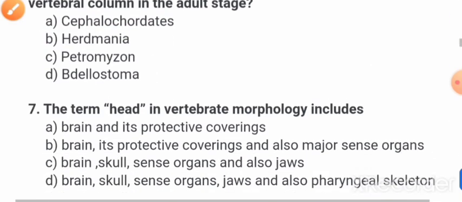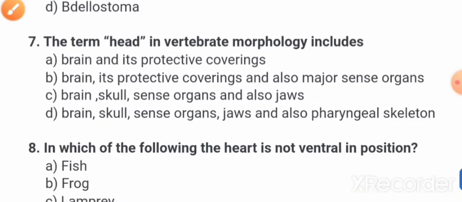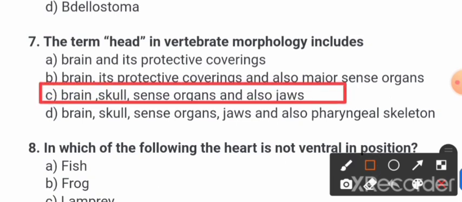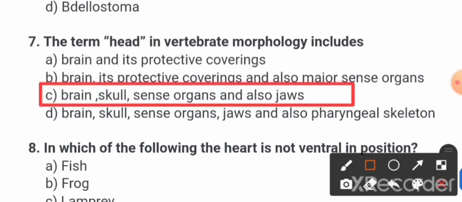Now next question friends, question number 7: The term head in vertebrate morphology includes option A, option B, option C, option D. So friends, the correct answer is option C: brain, skull, sense organs, and also jaws. The term head in vertebrate morphology includes brain, skull, sense organs, and also jaws.